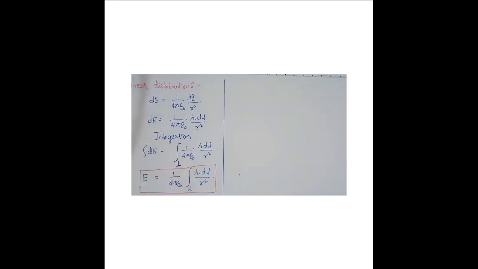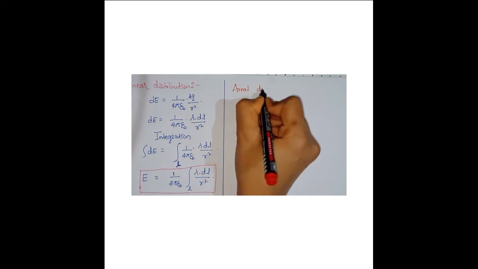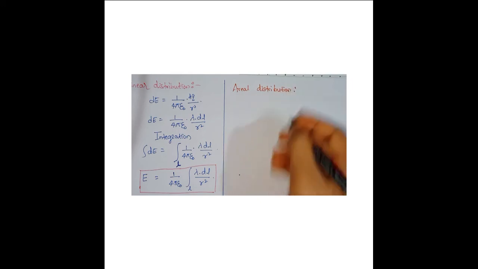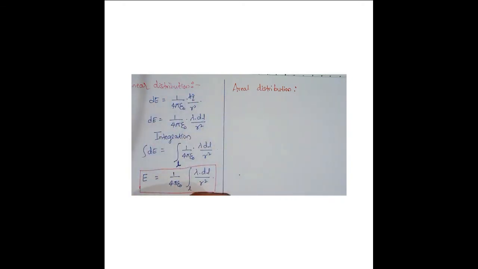So now the second type of distribution is areal distribution. So we'll study areal distribution. Areal distribution means, I hope in the name itself you can just guess the definition of it. If the charges are evenly distributed over a surface area, it might be a circle shape or a square or a rectangular shape, if you take a handful of charges and throw them on that area or surface area on that geometric figure, then the charges distribute evenly over that surface.